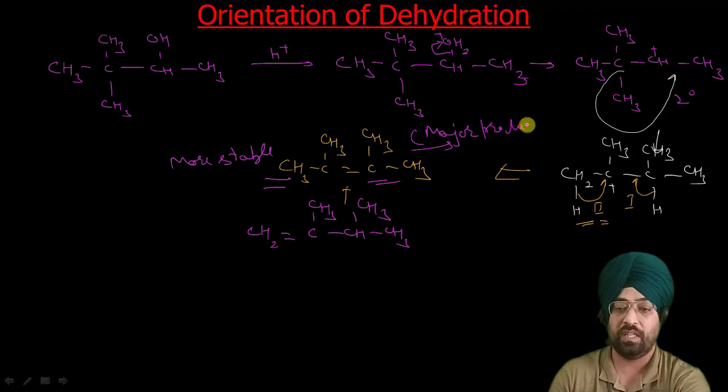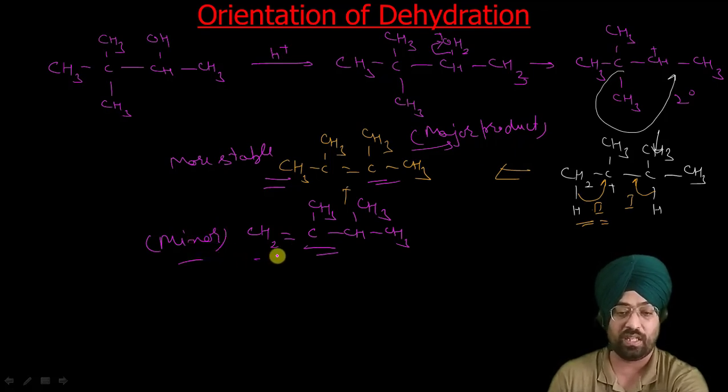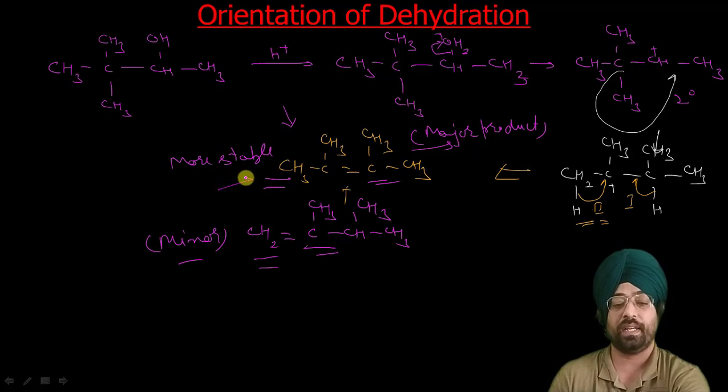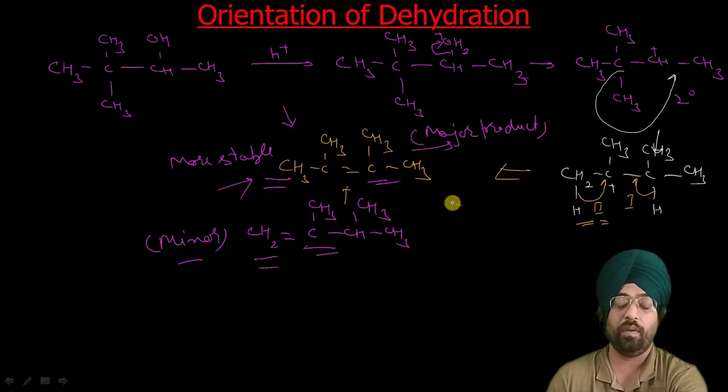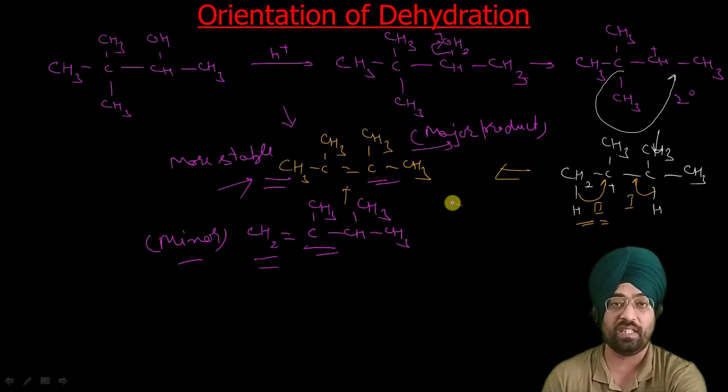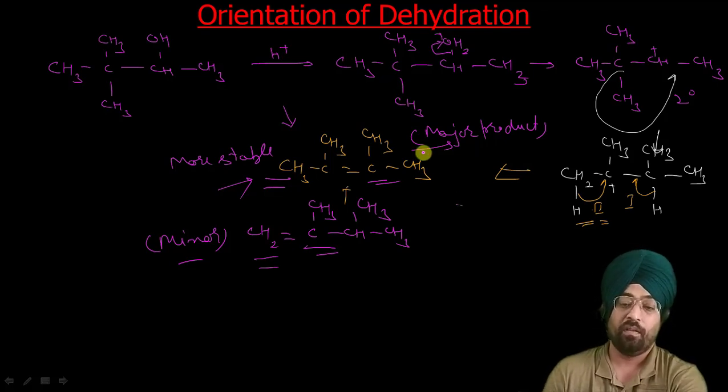So this is your major product, this is your minor product, because this alkene is less stable because it contains more number of hydrogens, so it has lesser hyperconjugation structures, while the other has more hyperconjugation structures. So that is how you have to predict the product. Now here we have also done this rearrangement to get a stable carbocation. Then we determined according to Saytzeff rule which alkene will be formed. That alkene will be formed which is more alkylated or more substituted.